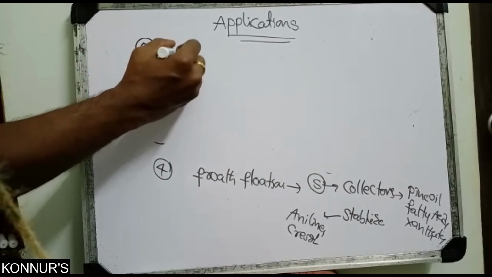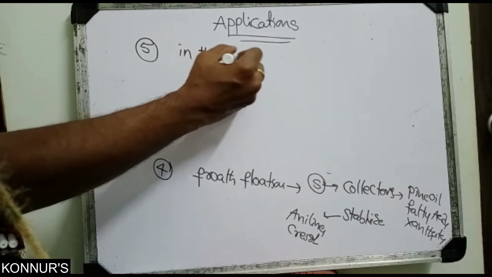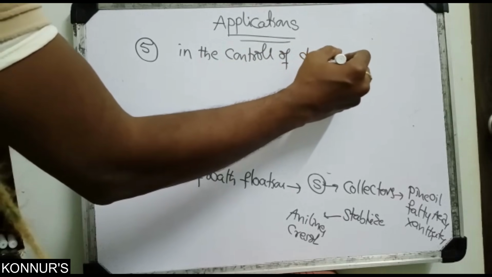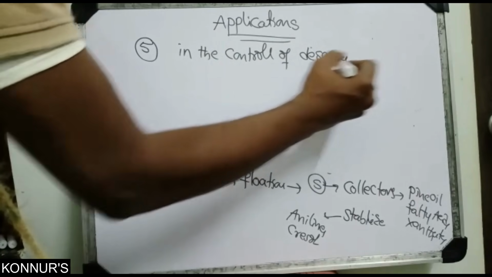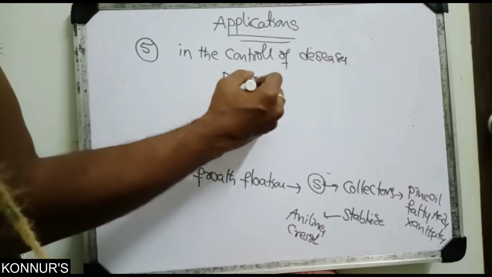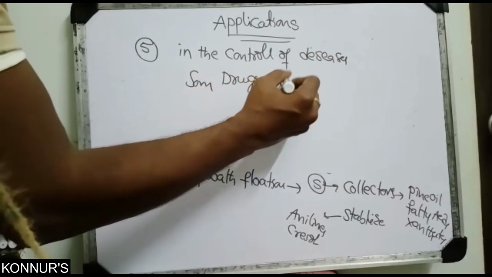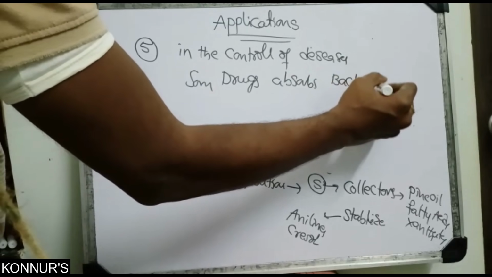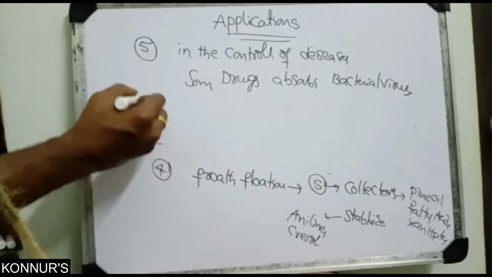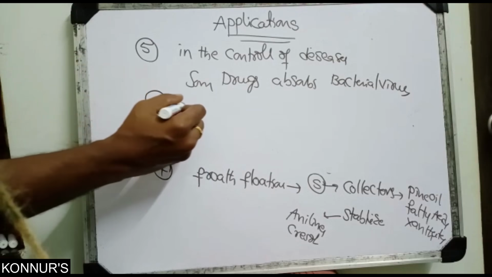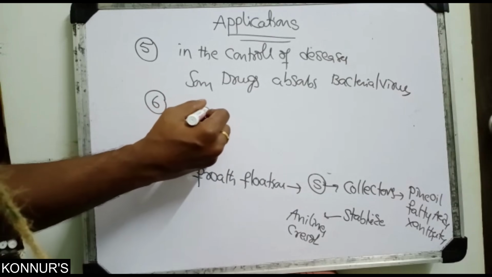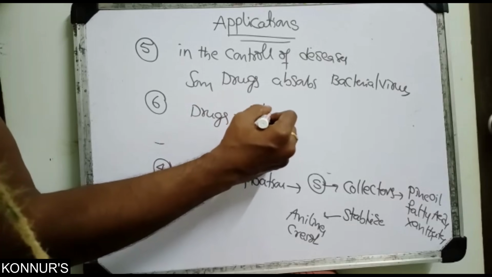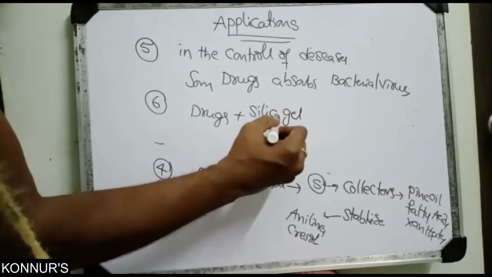Next, in the control of diseases, some drugs adsorb bacteria and viruses also. Next, suppose some drugs in bottles come with silica gel packets.